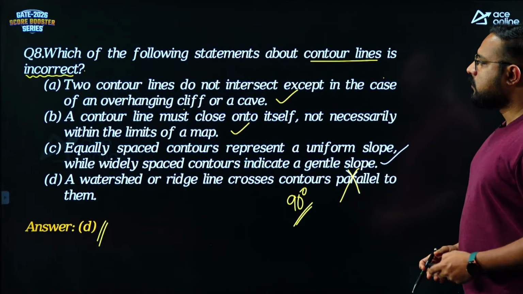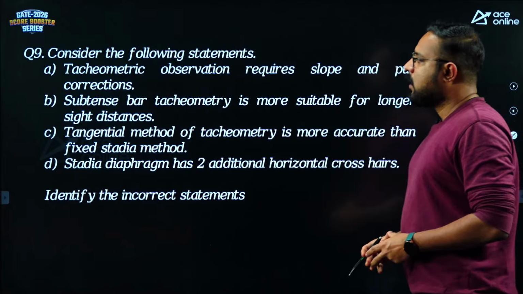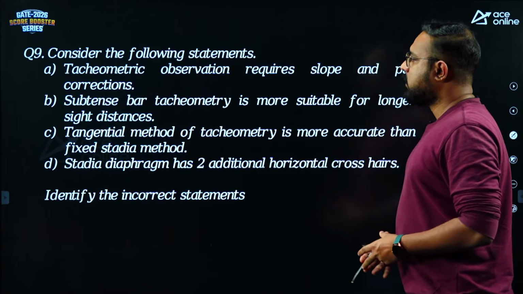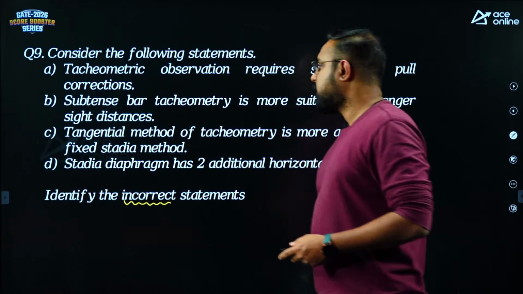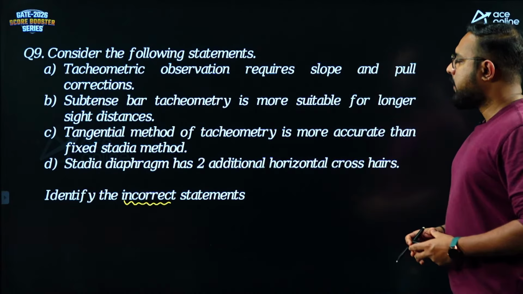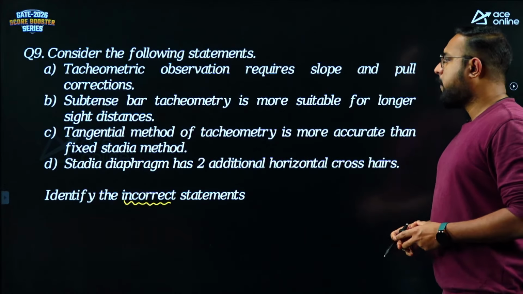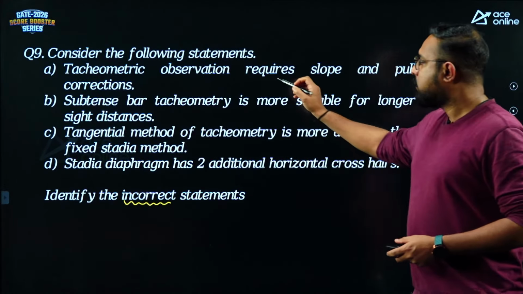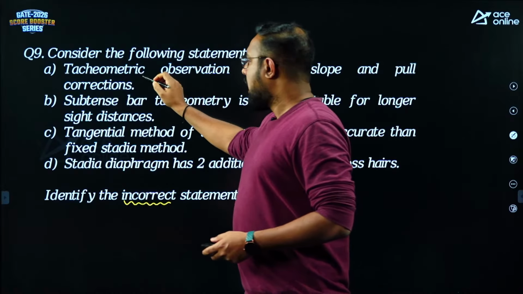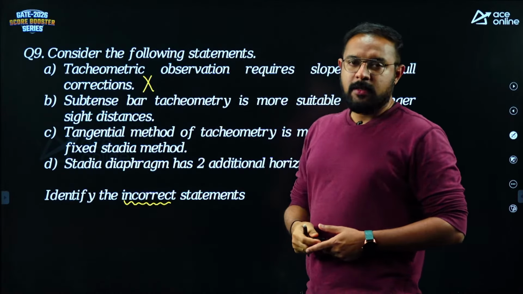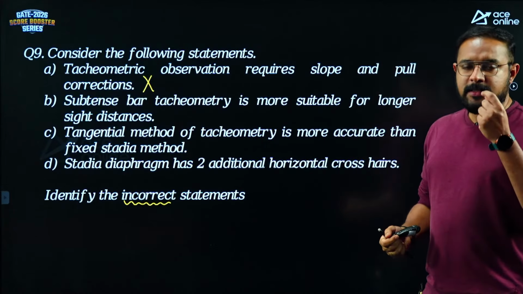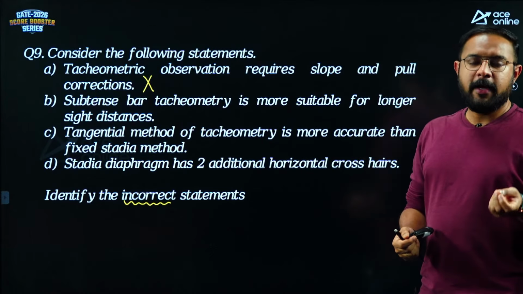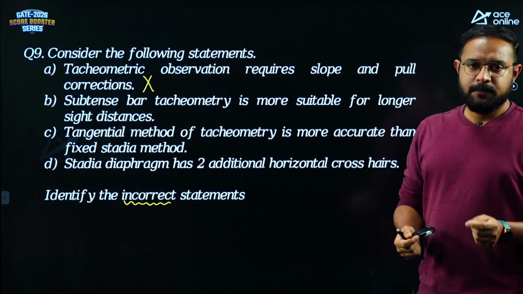Okay, guys. Next up. Consider the following statements and identify again the incorrect statements. Tachometric observations require slope and pull correction. Yes or no? Absolutely not. You see, guys, pull correction and temperature corrections are generally applied, especially the pull correction, for what? For your chain surveying.